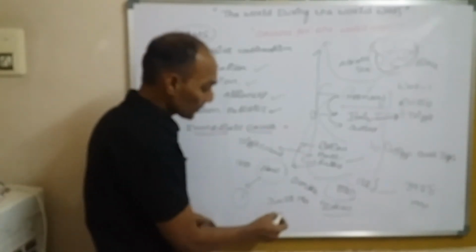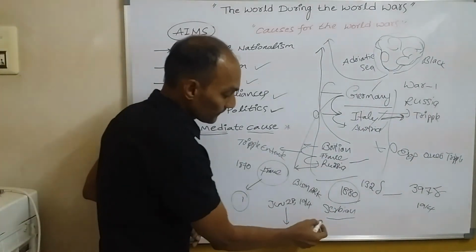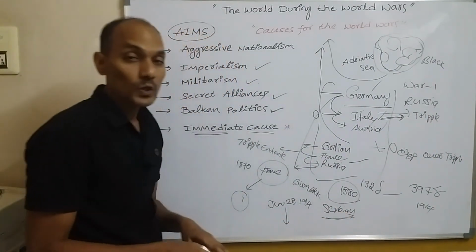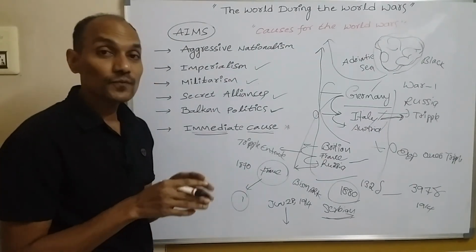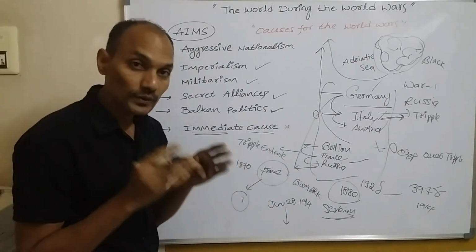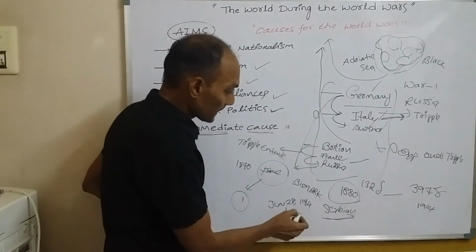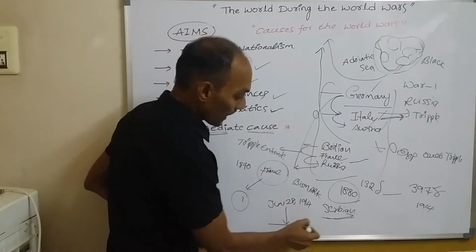So here Austria asked for clarification from Serbia, but Serbia did not give a satisfactory clarification. So that's why Austria declared war on Serbia.